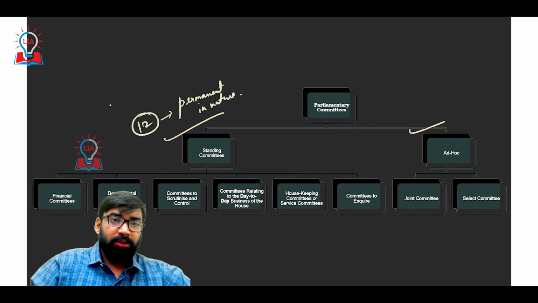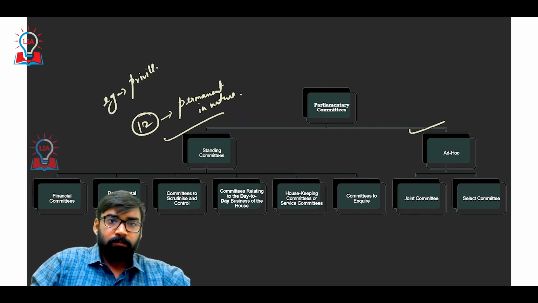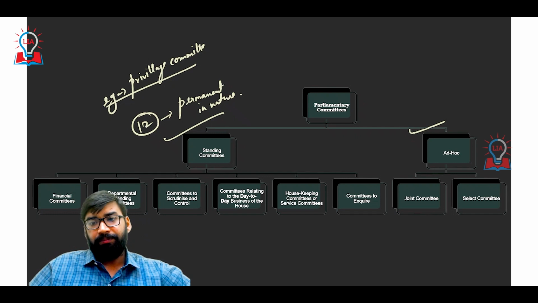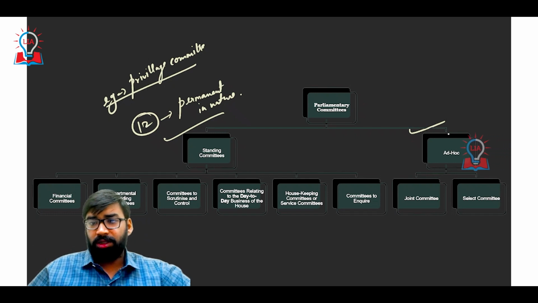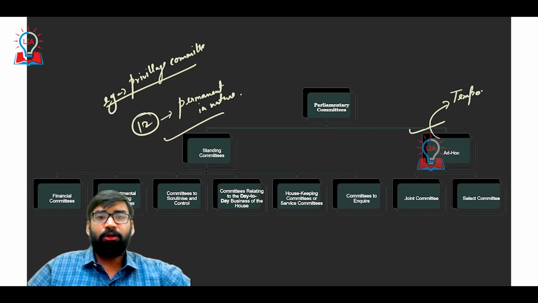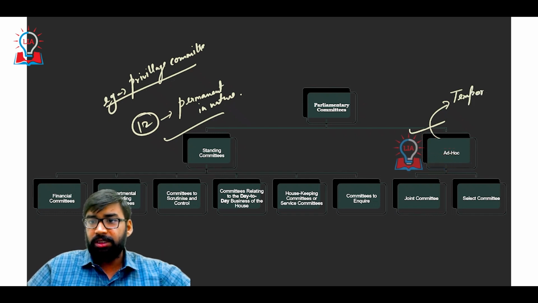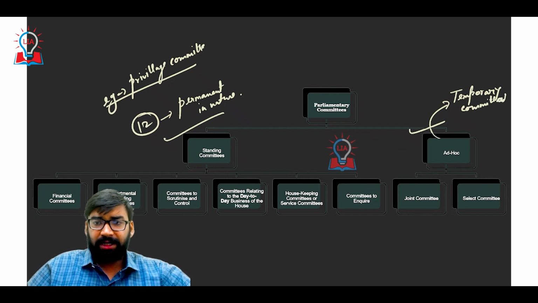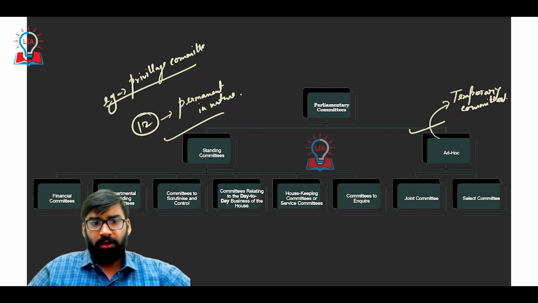For example, the privilege committee is also a standing committee. On the other hand, ad hoc committees are temporary committees, which are created from time to time.